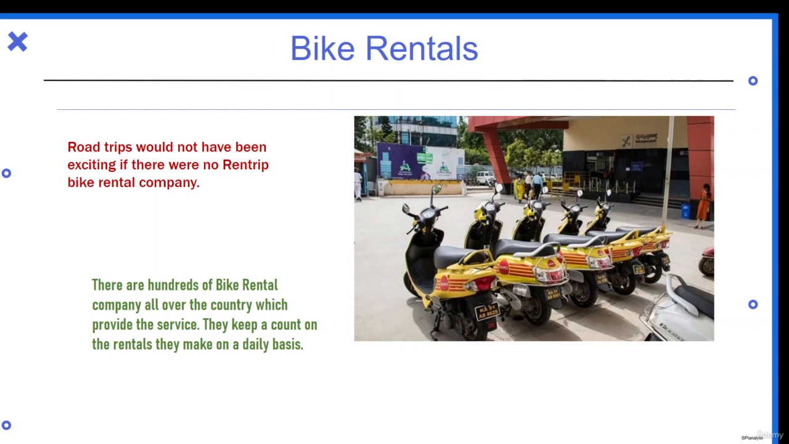Suppose you are planning to open a rental company, or you have a rental company and you want to expand your business to a new area or a new city. You might want to use this machine learning application which we'll be building, because with the help of this you can easily predict that this many bikes will be rented on a daily basis in this location. That will be very helpful for you, right? This is basically a business model, and it will be very beneficial for the bike rental company owner. This is very exciting, right?